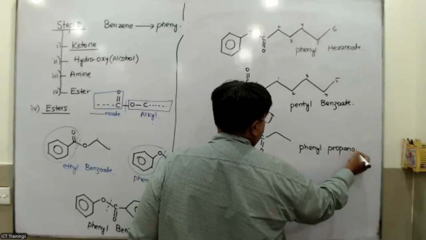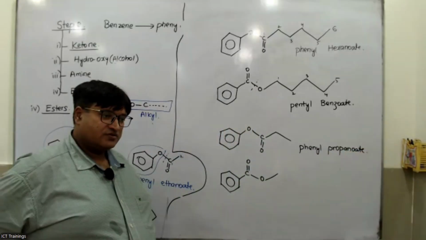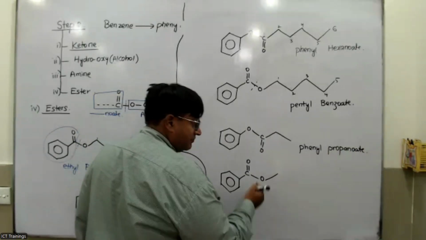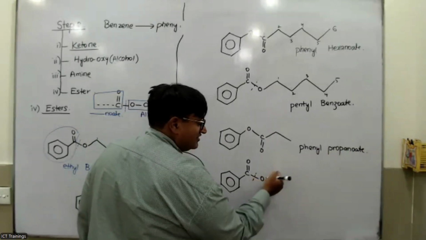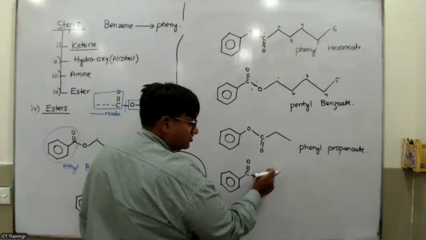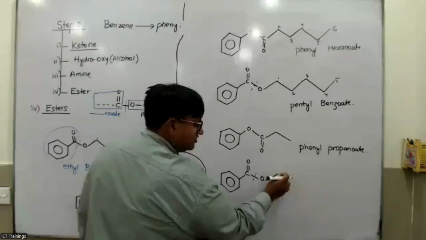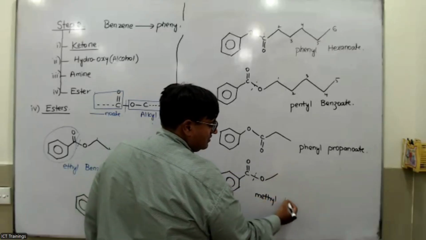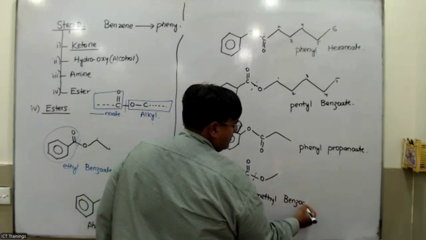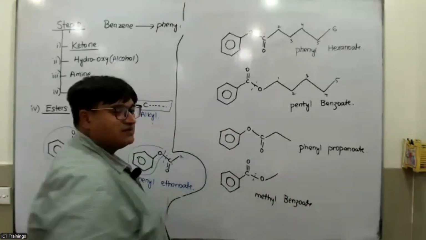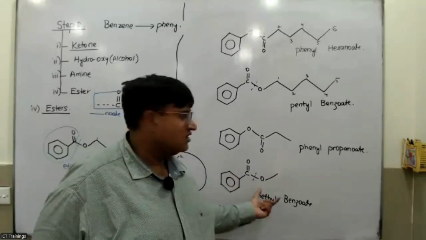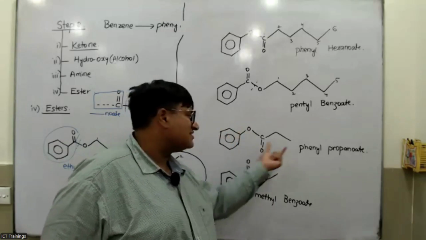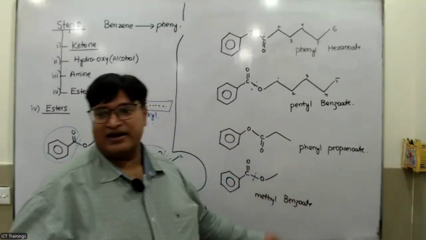And Fatma, you should try the next one. Phenyl methanoate. It's methyl. Oxygen side is containing carbon. So oxygen side is always the alkyl group. So this is methyl benzoate. Did you get it, Fatma? Yes, sir. Beta, if C double bond O is present towards the benzene side, it would be benzoate. If oxygen is present towards the benzene side, benzene is called a phenyl. So keep this in your mind and then name it.